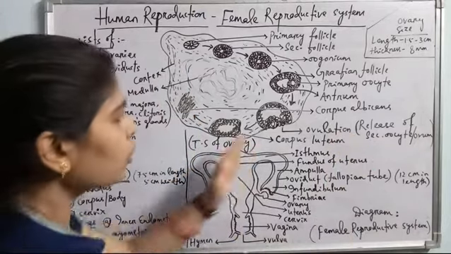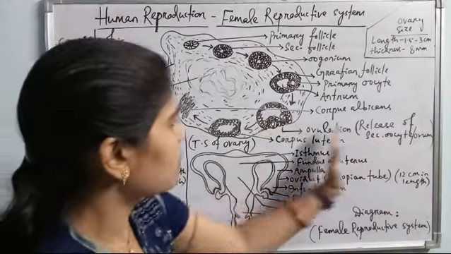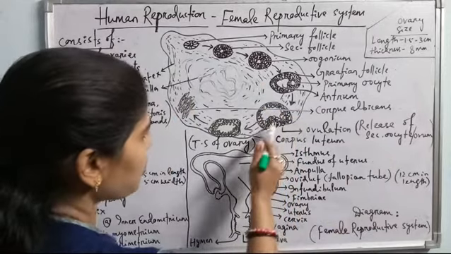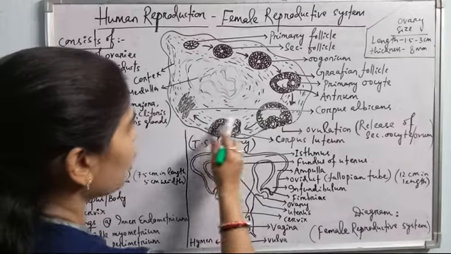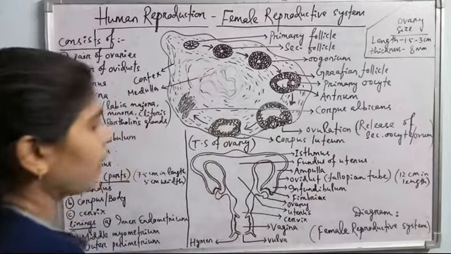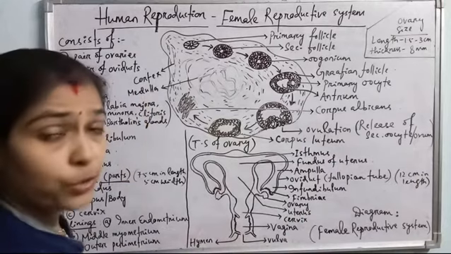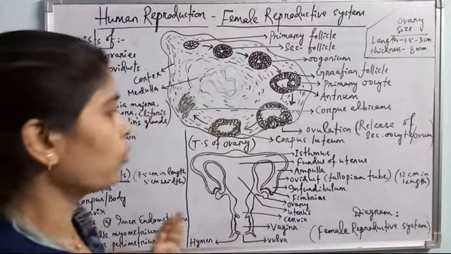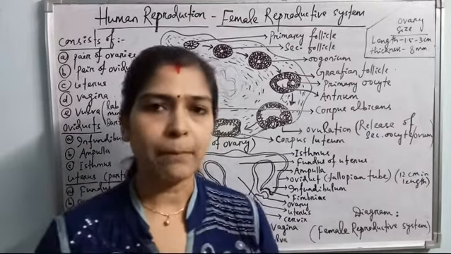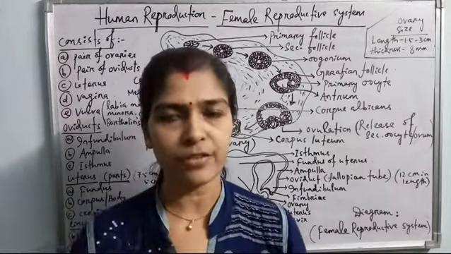Okay, and when the ovum or the secondary oocyte is released from the ovary, the rest of the ovarian follicle changes into a yellow mass. This yellow mass acts as a gland. This yellow mass is called corpus luteum and it produces the hormone progesterone. Progesterone is the hormone which thickens the uterine endometrium. Uterus is the chamber inside which the baby grows after fertilization.